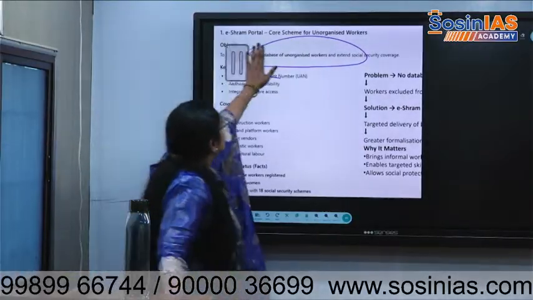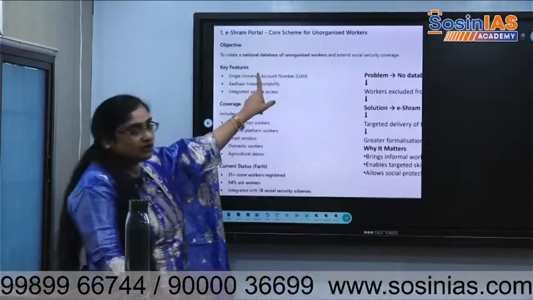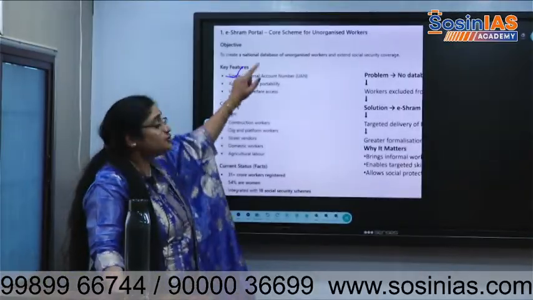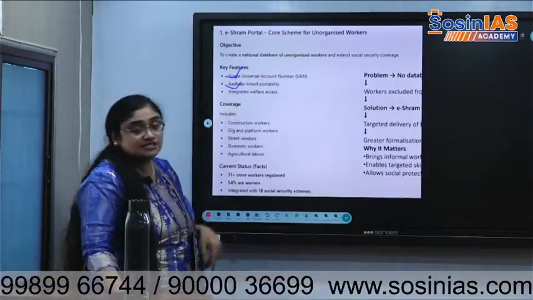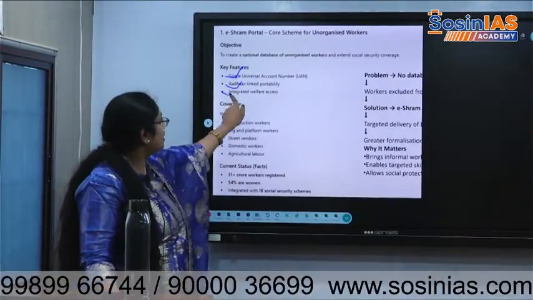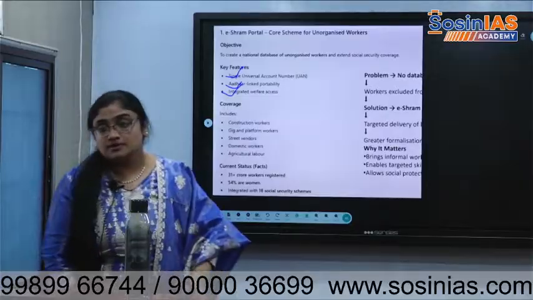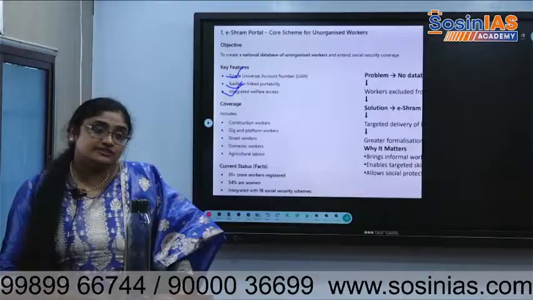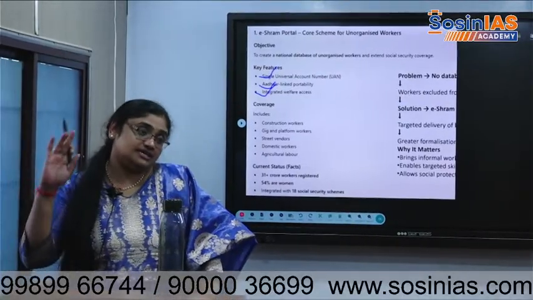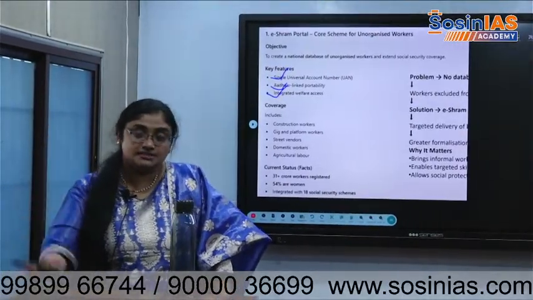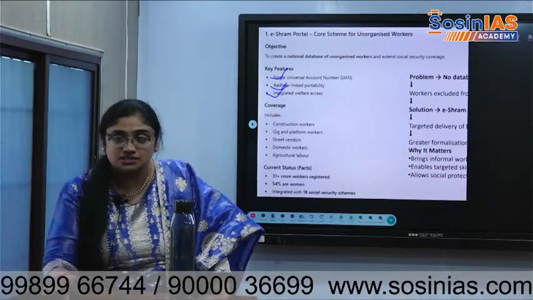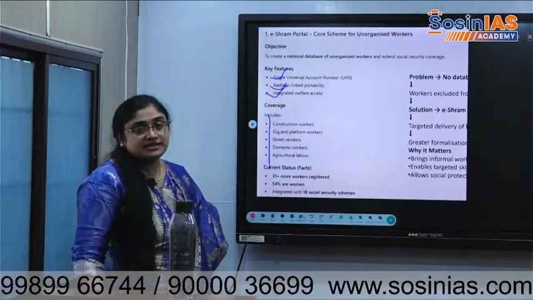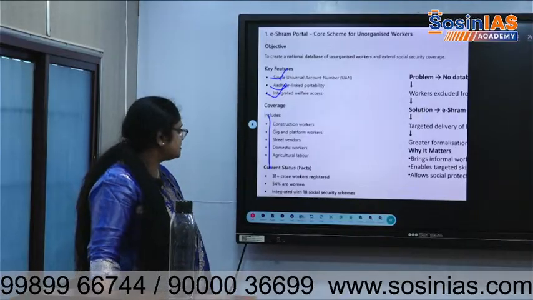A single universal account number will be there for all unorganized workers under this. Single universal account number, Aadhaar linked portability will be there. All welfare schemes, whichever state you live in. Based on your Aadhaar, if another state is implementing a scheme, that will come through DBT. It includes gig workers, street vendors, all unorganized sectors.